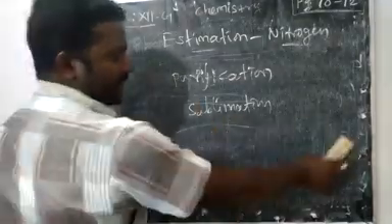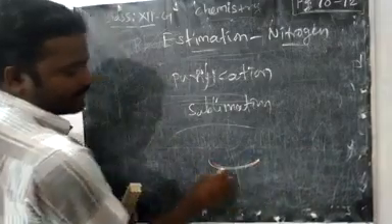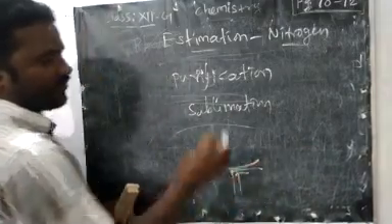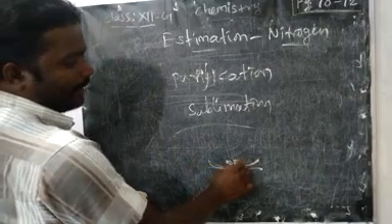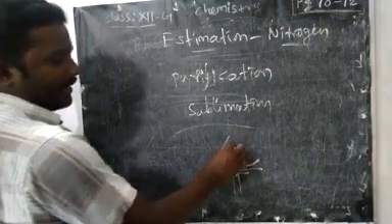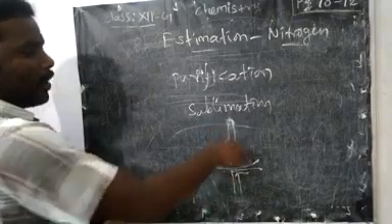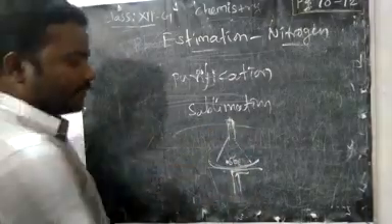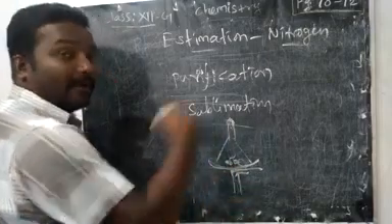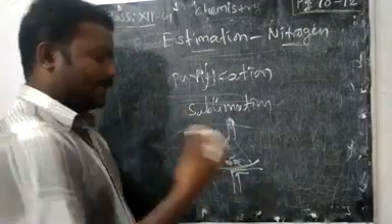Sublimation we can carry out by using a watch glass. The organic compound like benzoic acid is taken. An inverted funnel we should take. The mouth should be plugged with cotton. If you heat it, what will happen? The organic compound will convert into gas.